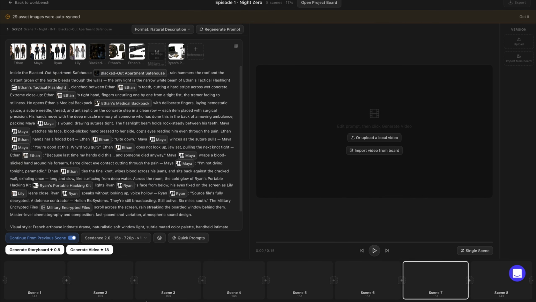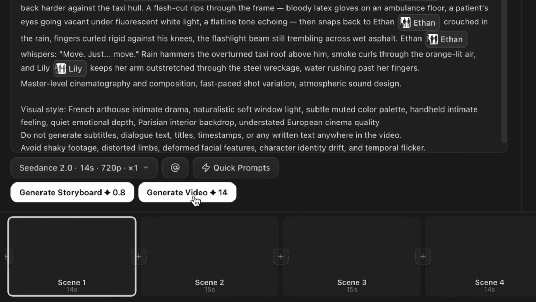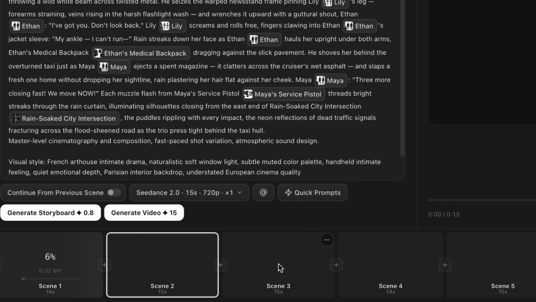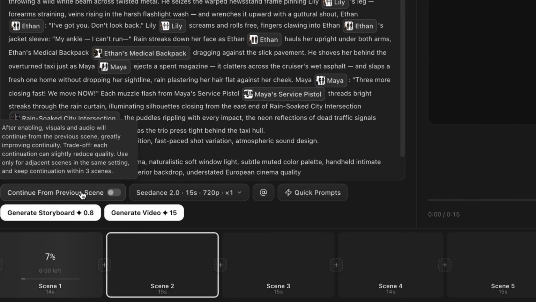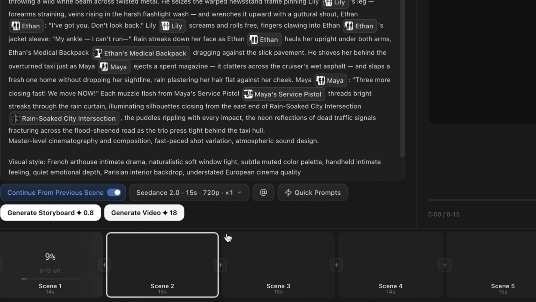Click on the scene you want to generate, then click Generate Video, and the rendering process will start. It takes around 3 to 5 minutes. Do the same for the second scene, and make sure you enable Continue from previous scene, so the next scene starts exactly where the first one ended. This way, you don't need to adjust anything manually for every scene.